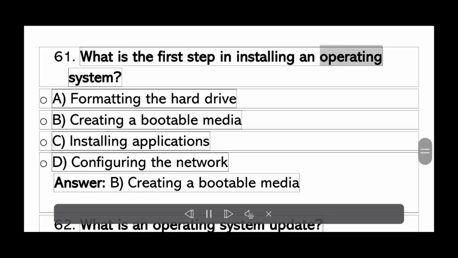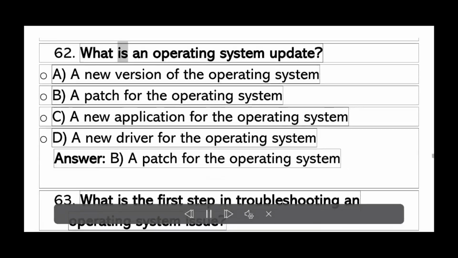Advanced topics. What is the first step in installing an operating system? A. Formatting the hard drive. B. Creating a bootable media. C. Installing applications. D. Configuring the network. Answer B. Creating a bootable media.